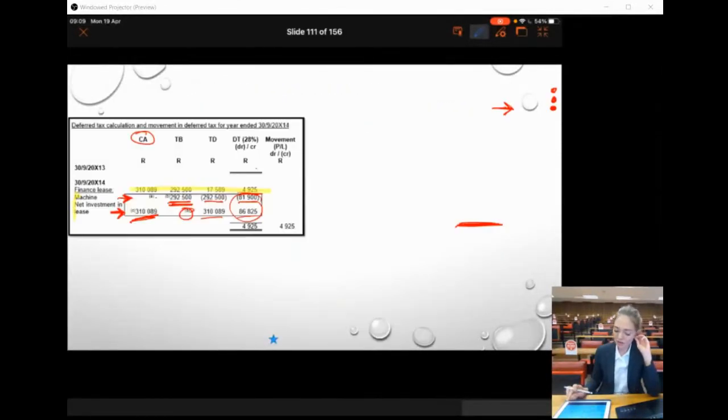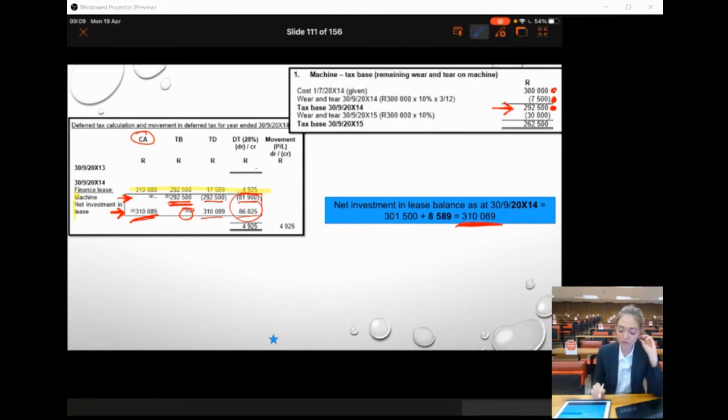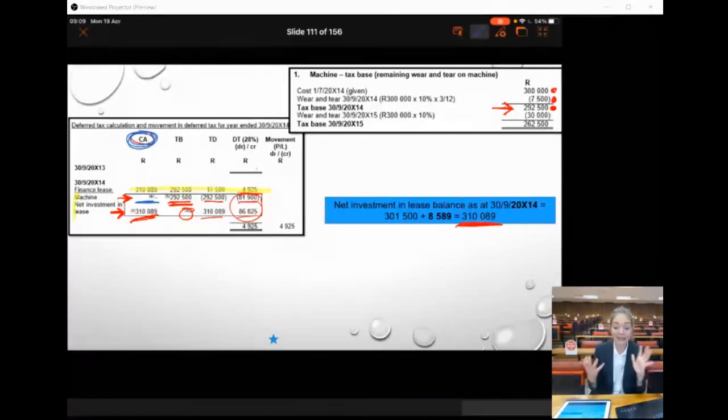Why don't we have a carrying amount for the machine in deferred tax? Okay, remember that we have de-recognized that machine, as Mr. Du Plessis have told you. We don't have that machine anymore. So for accounting purposes, there is no carrying amount. That machine does not exist on our SFP. We've exchanged that for a net investment in the lease.